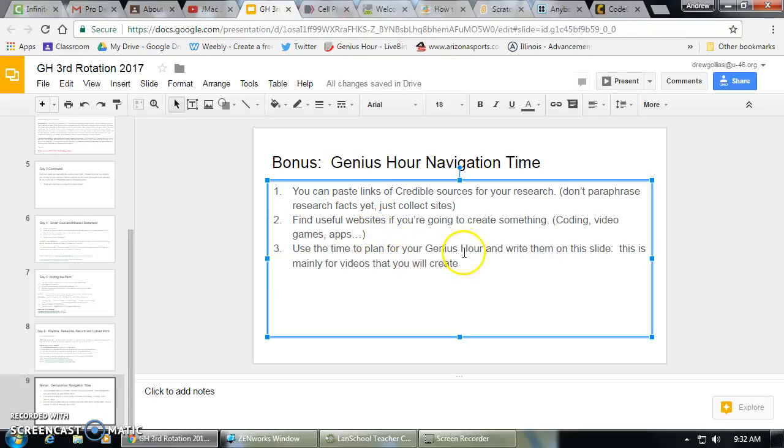The last thing, let's say you have a partner, you're making a video. If you've already found your research links, one last thing you can do is start planning the video that you're going to create, and just start, make a timeline for it or storyboards, and just get yourself ready to go for the video as well.